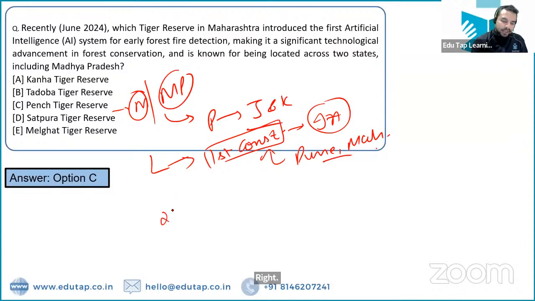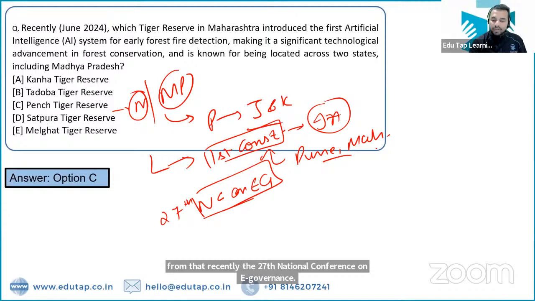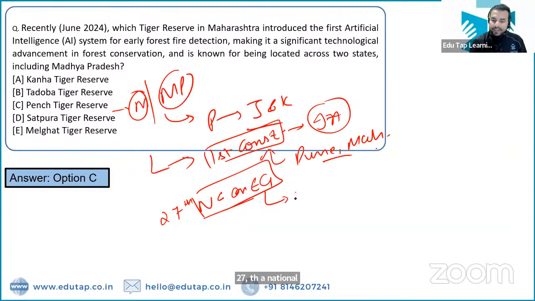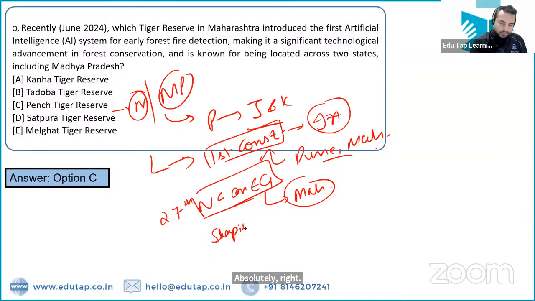Apart from that, recently the 27th National Conference on E-Governance was held, and it was once again held in Maharashtra. Absolutely right. And the theme of this conference was shaping secure and sustainable e-service delivery.